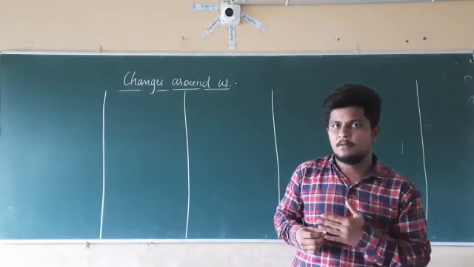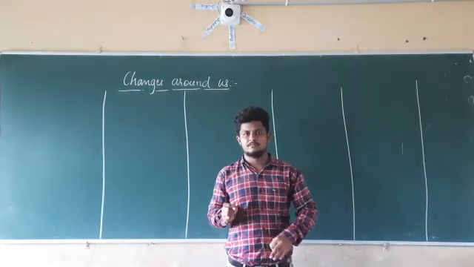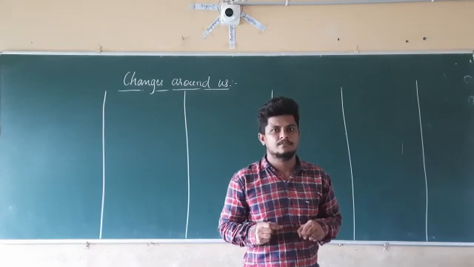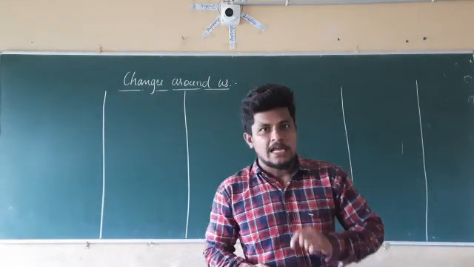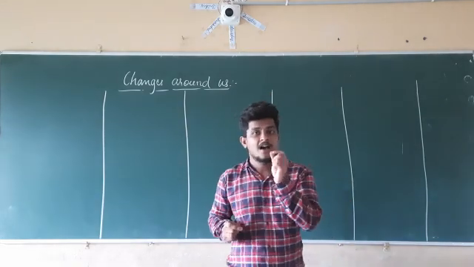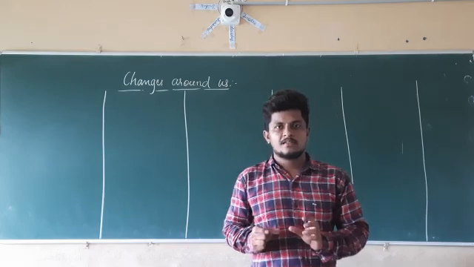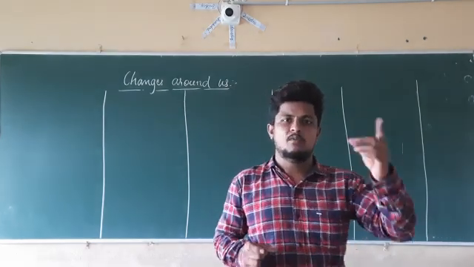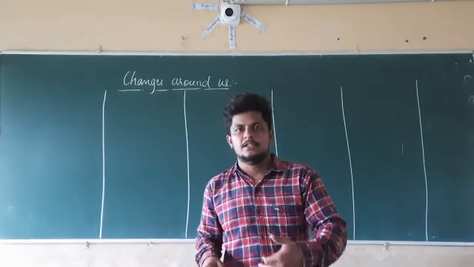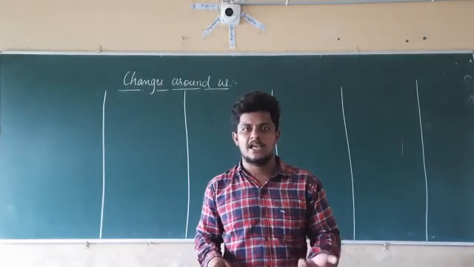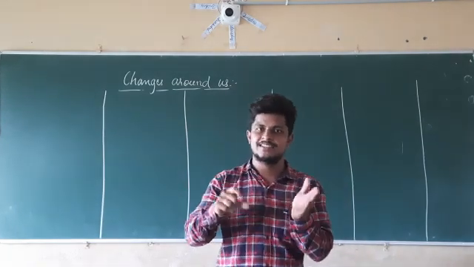So if we take the examples of our surroundings, there is a lot of changes occurring. If we take the example of the tree, how does the tree grow? Before, it would be a seed. From that seed there is a growth of the root as well as a growth of the stem. That stem grows in the upward direction whereas the root grows in the downward direction. After some time the stem is going to have some branches, that is nothing but the formation of the leaves through that stem.